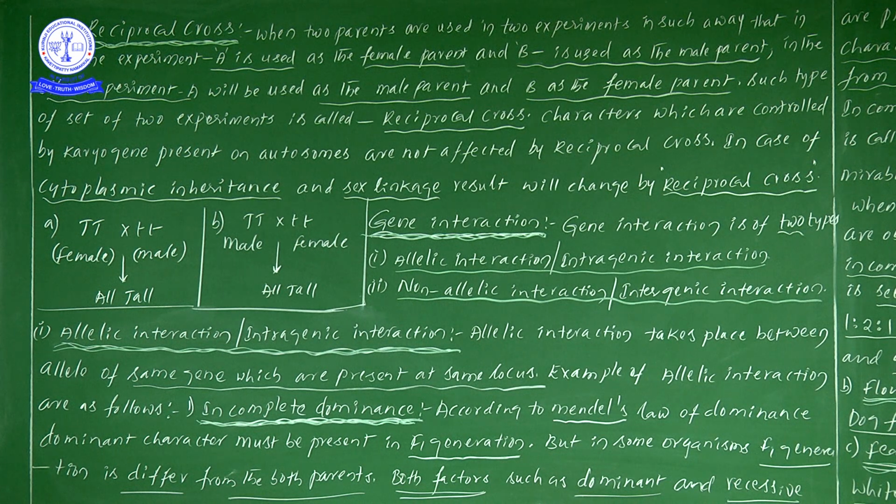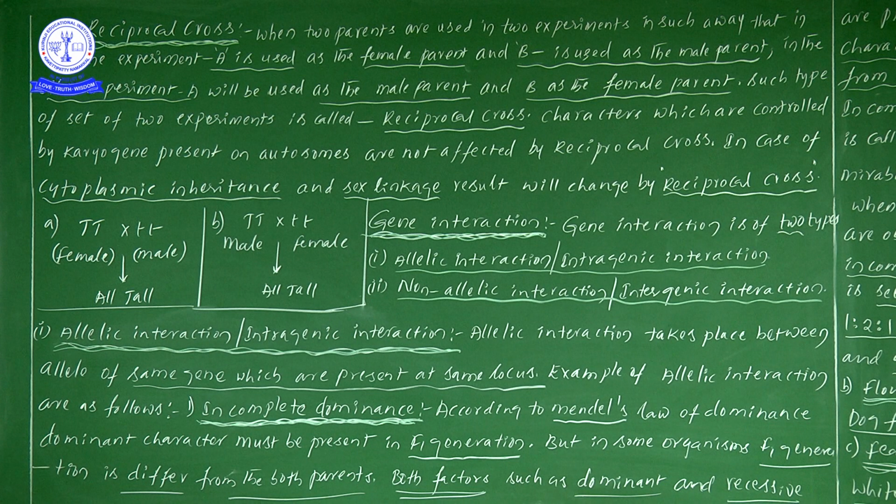For example, examples of allelic interaction are as follows. This seems new, but it is NCERT textbook information, so without starting directly, they have given somewhat extra information, like incomplete dominance. We learned incomplete dominance in our regular classes, but in the NCERT information, incomplete dominance is included under allelic interaction or intragenic interaction. Now, what is the point? Incomplete dominance, according to Mendel's law.